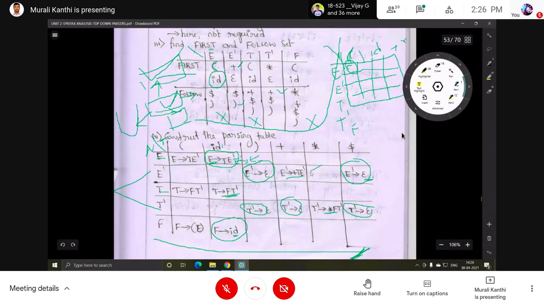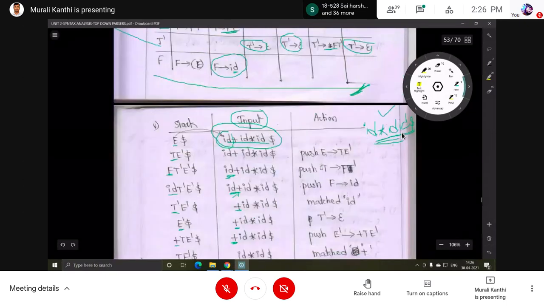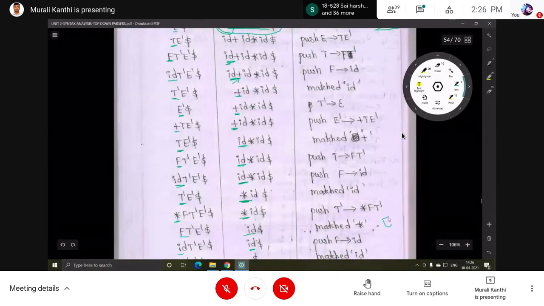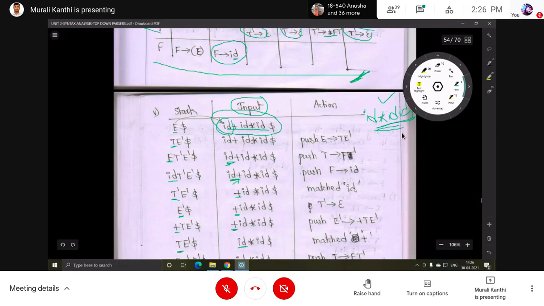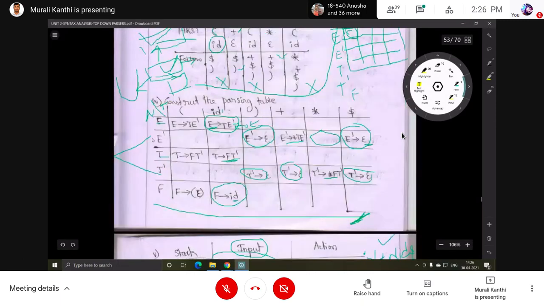Blank is here, no symbol is there. So at that place you can say error, not accepted. That means if one non-terminal with the input symbol shows a blank entry, then that is an error. These blank entries are all errors.